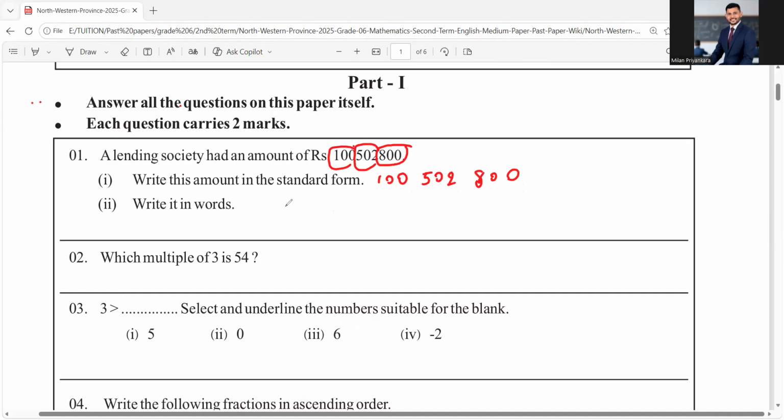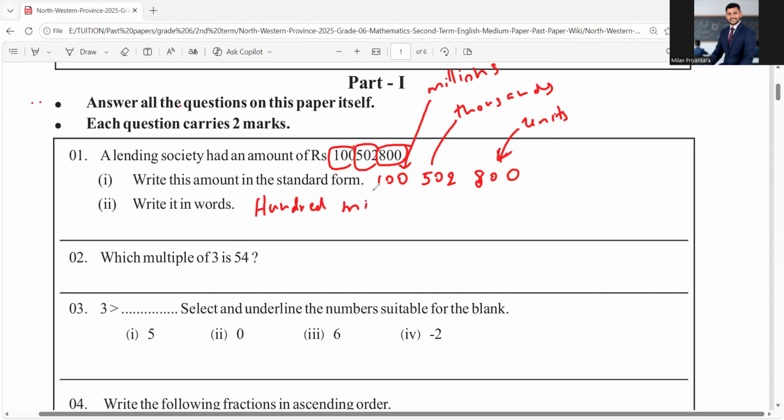Write in words. You see now, this period is units. This is thousands. And this period is millions. Okay, now you have 100 million, because in the million period, you have 100.